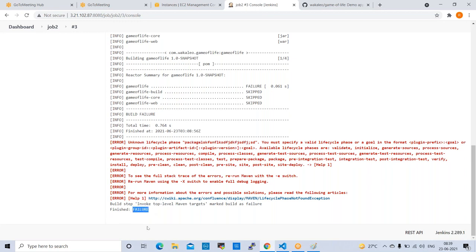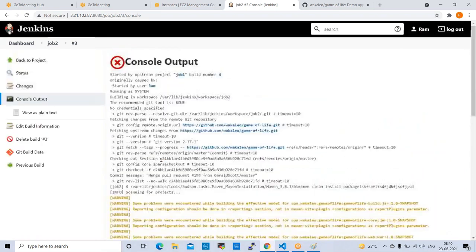Failure. So in this case, whenever the job fails, based on these logs, we can troubleshoot that. If you have any wrong commands or wrong goals you mention, and nothing happened, you can find out when we check the logs, we can understand, right?